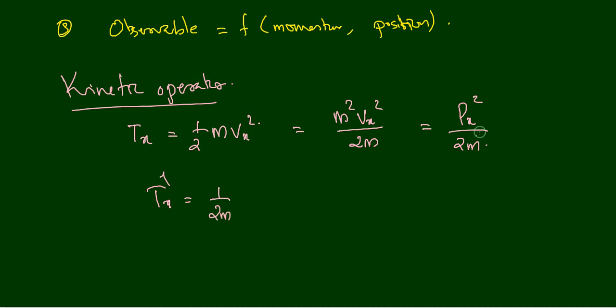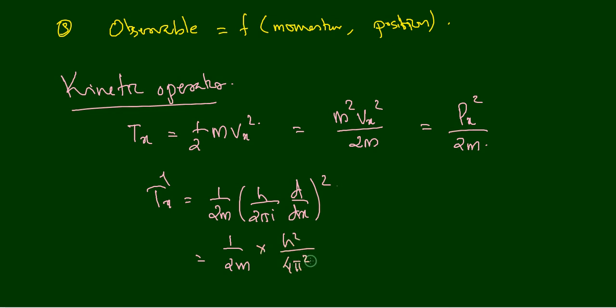Okay, now this momentum is replaced by the momentum operator. What is the momentum operator? That is h divided by 2 pi i d by dx, squared, right? So that is equal to 1 divided by 2m into h square divided by 4 pi square i square d square by dx square.